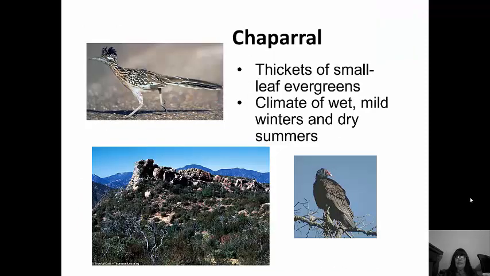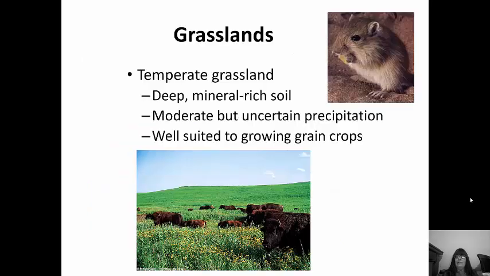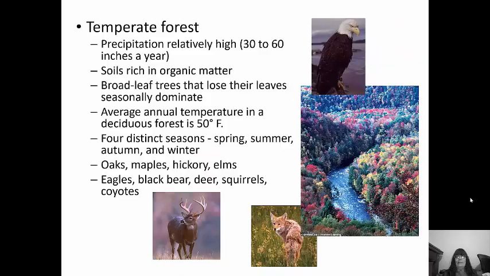The chaparral has thickets of small evergreens. The climate is very wet. It has mild winters and dry summers. Temperate grasslands have deep mineral-rich soil. There's enough precipitation, but it's pretty uncertain when it's going to come, so it's well suited to growing grain crops. The temperate forest has relatively high precipitation.